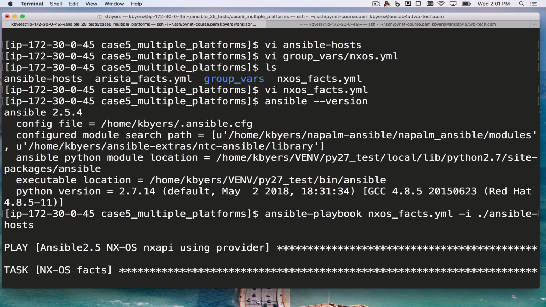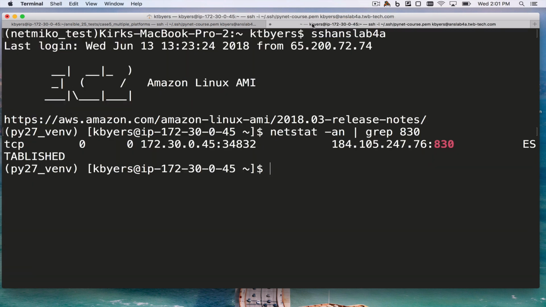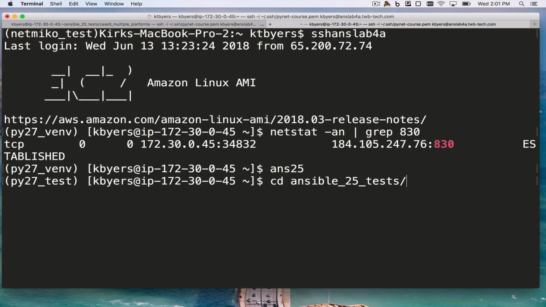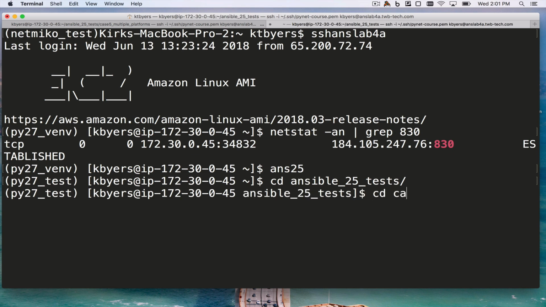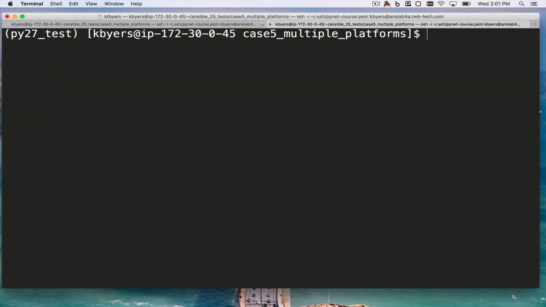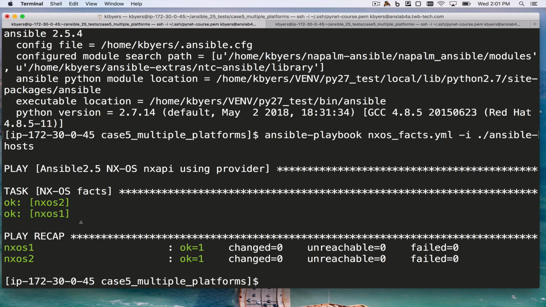See if this executes successfully. Okay, and it did come back and execute successfully.